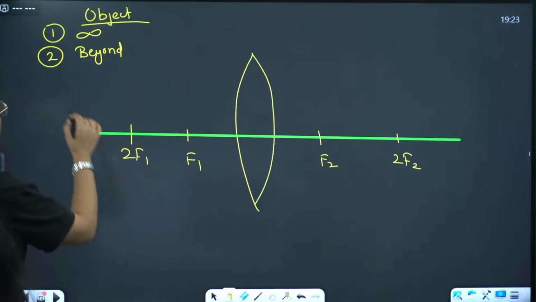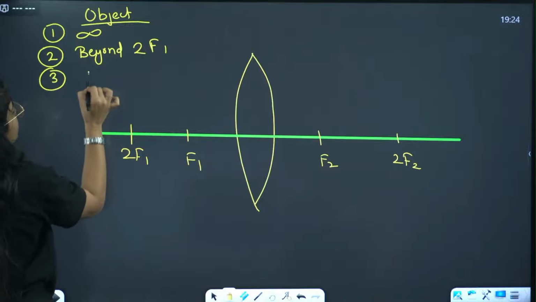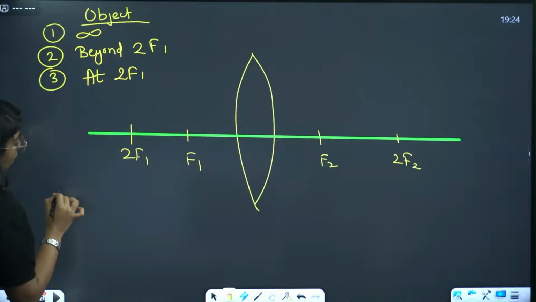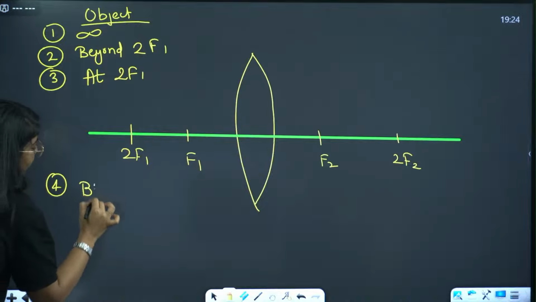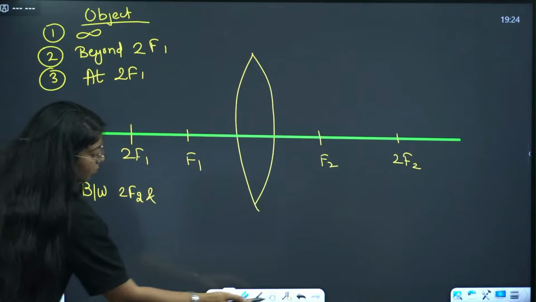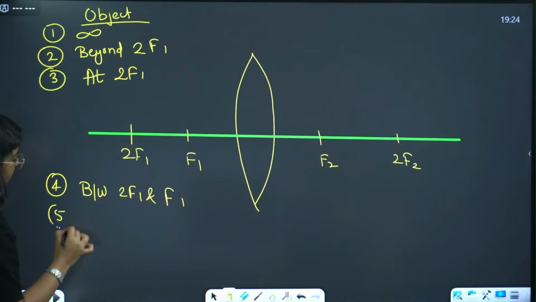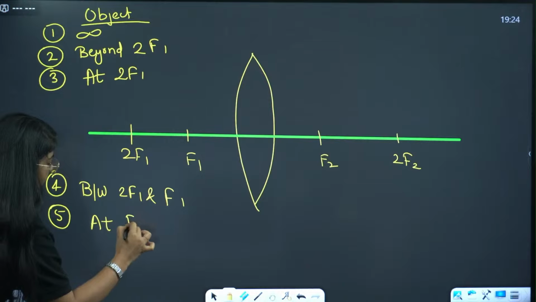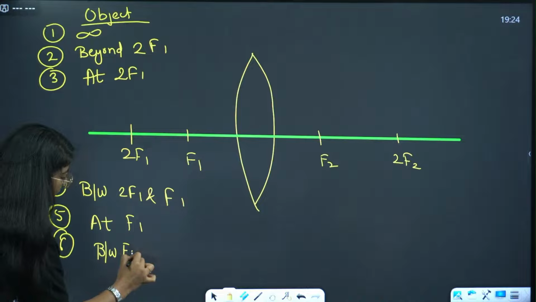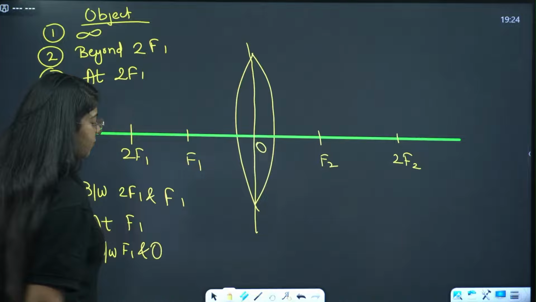चलो. So object is beyond 2f1. In third case object is at 2f1, right? In fourth case object is between 2f1 and f1. In fifth case the object is at f1 and in sixth case the object is between f1 and optical center. This is the optical center.